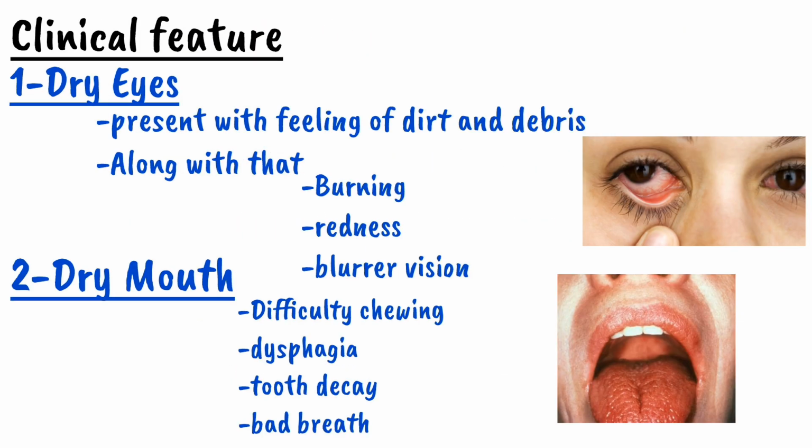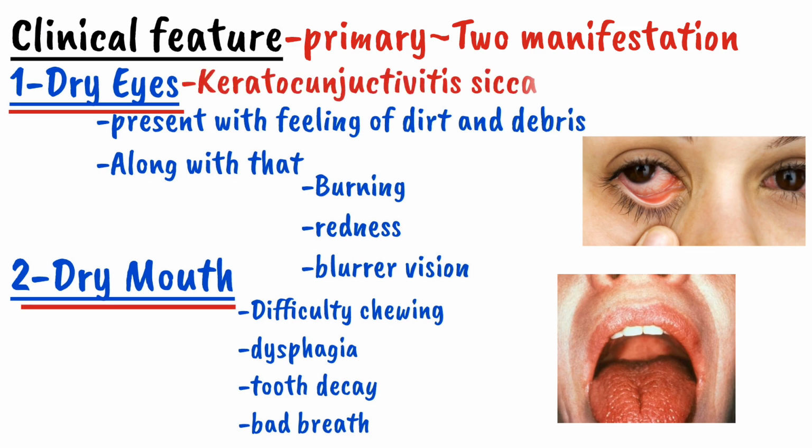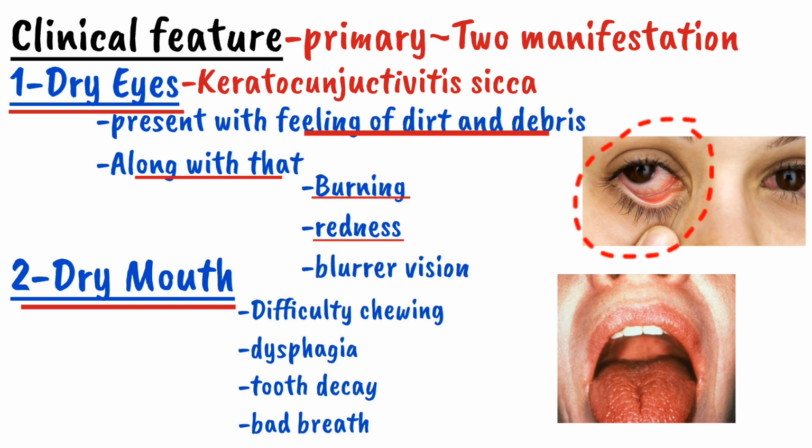Clinically, the Sjogren syndrome primarily present with two manifestations. The first one is a dry eyes and the second one is a dry mouth. The dry eyes is also called as a Keratoconjunctivitis Sicca. The patient will present with the feeling of a dirt and debris in his or her eyes. Along with that, there will be a burning, redness and blurring of vision.